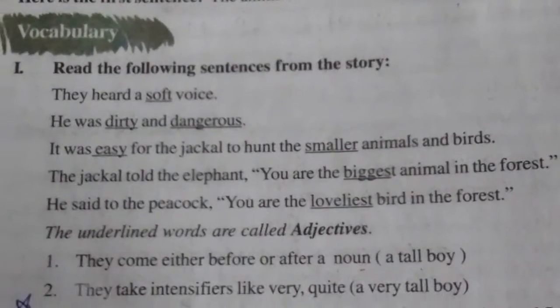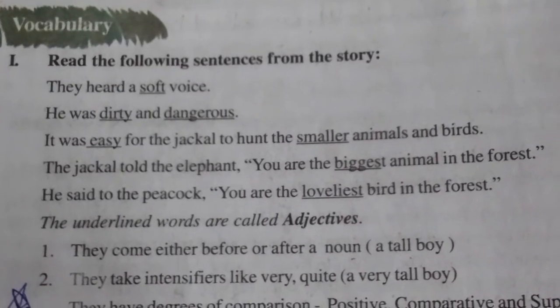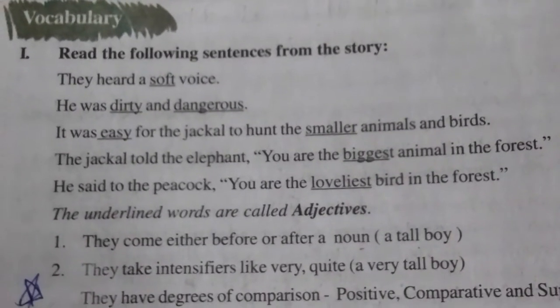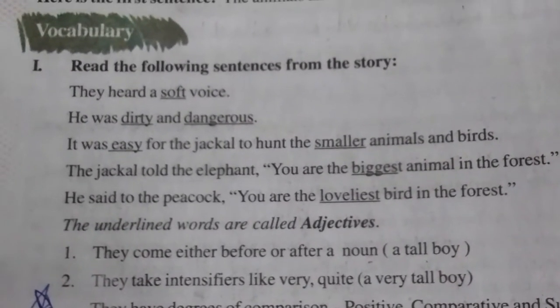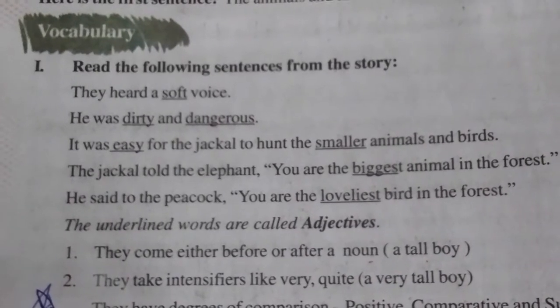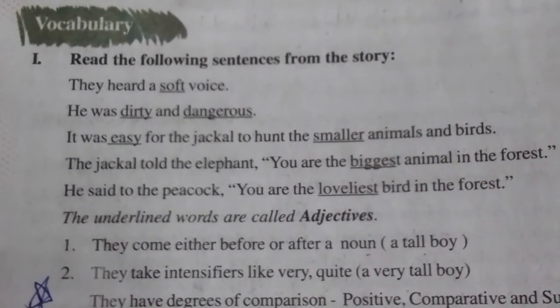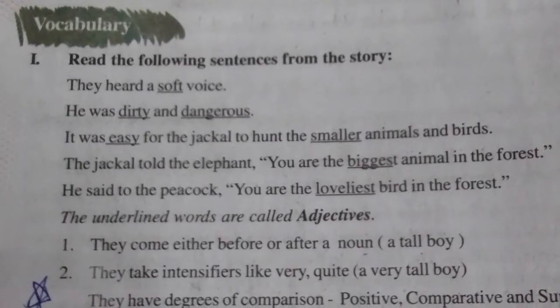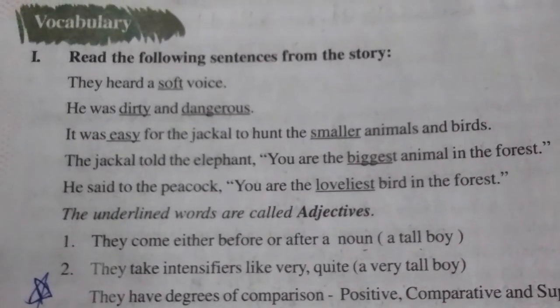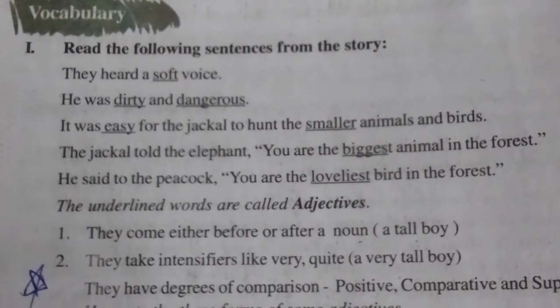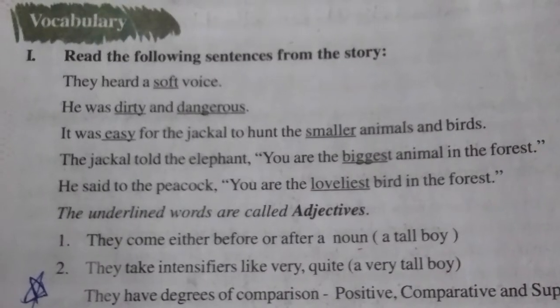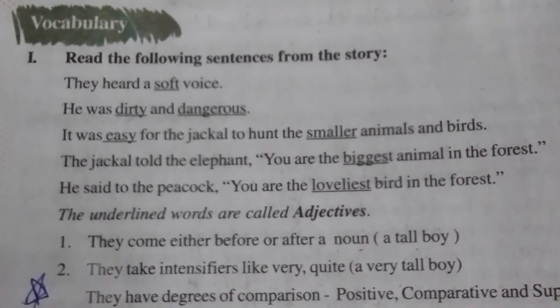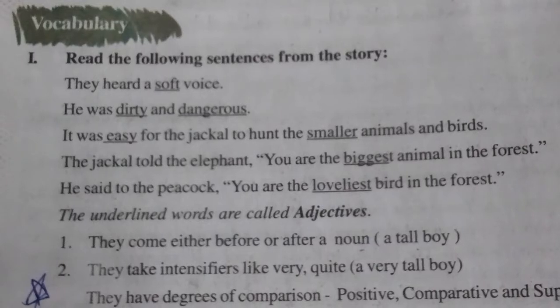In your textbook, page number 8, in the vocabulary part, they have given some examples, some sentences which are found in the lesson. They heard a soft voice. Soft is an adjective. He was dirty and dangerous. Dirty and dangerous are adjectives.